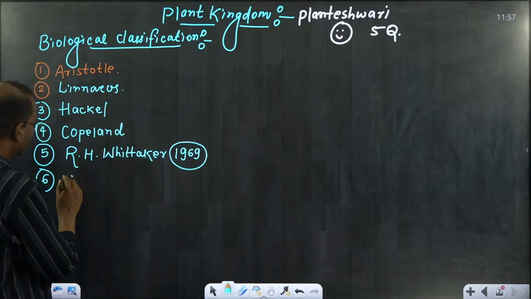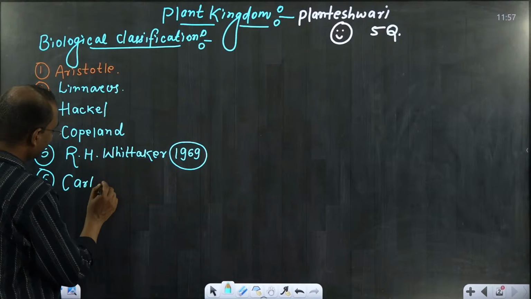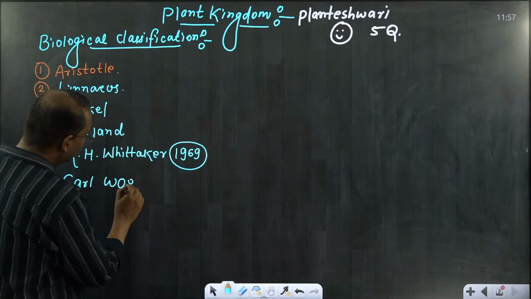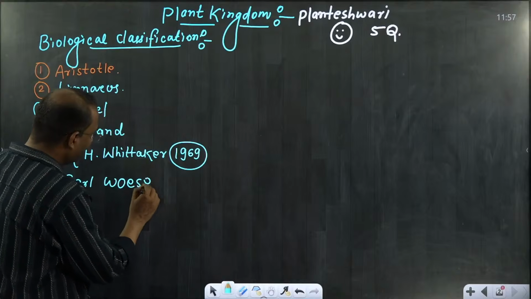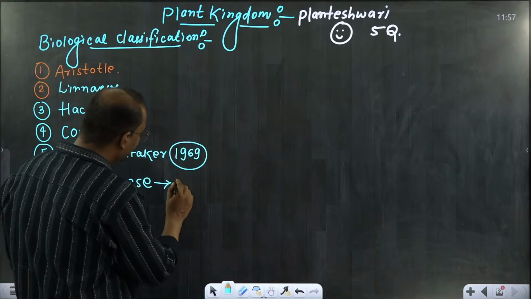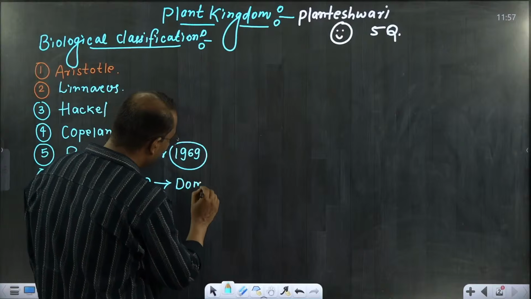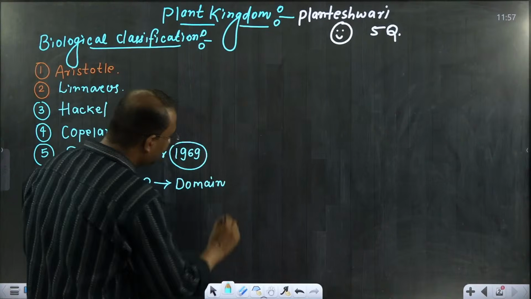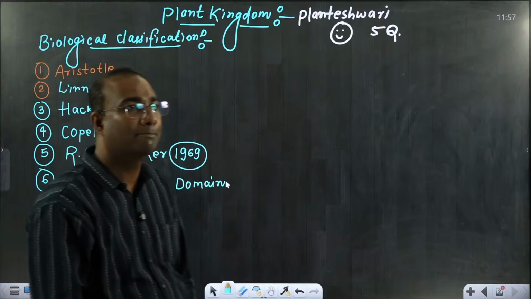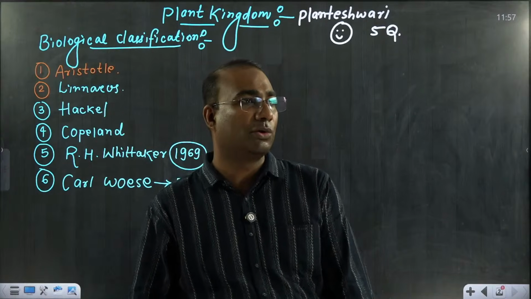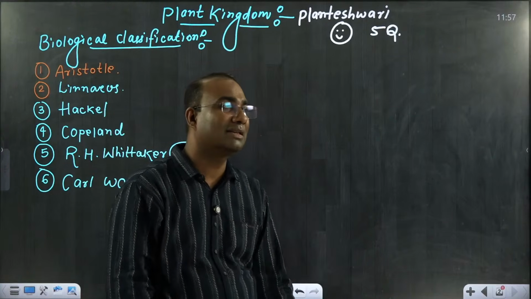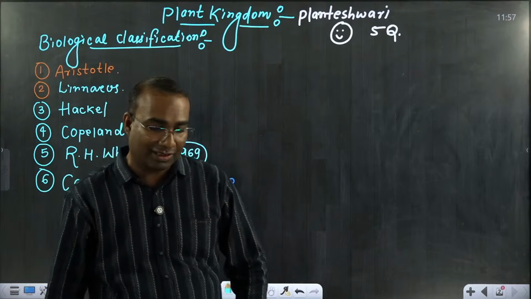The scientist name is Carl Woese, and he introduced the domain system. Very good, very good. Theophrastus, many students have mentioned the scientist name. Exactly correct, very good.